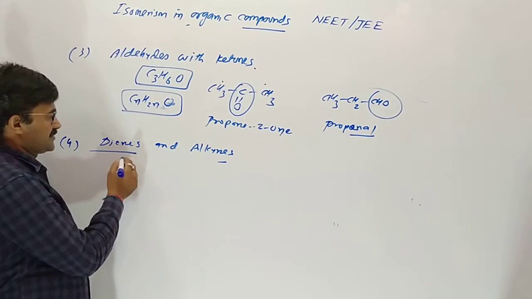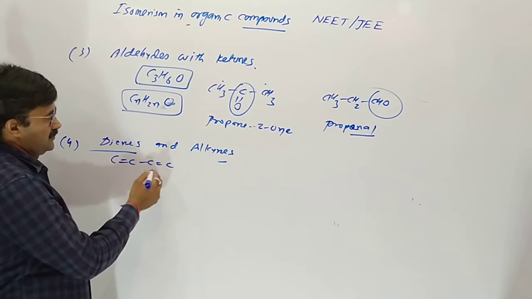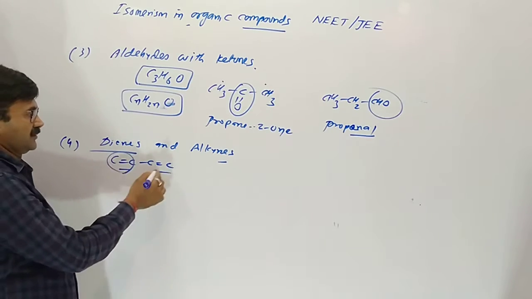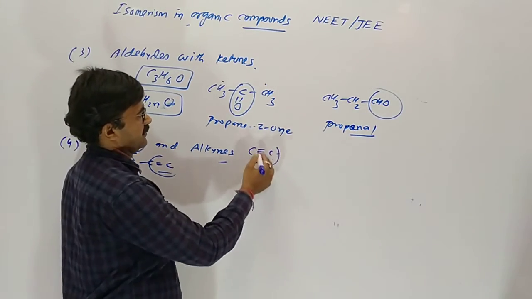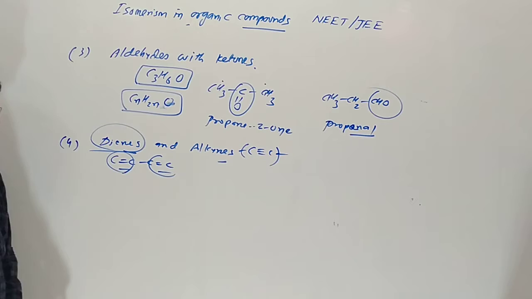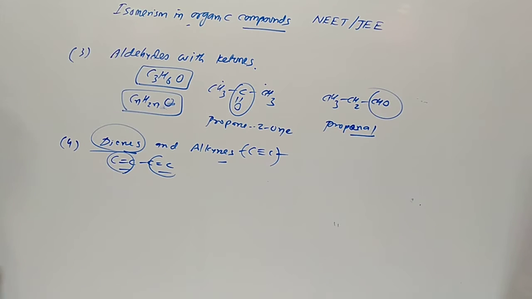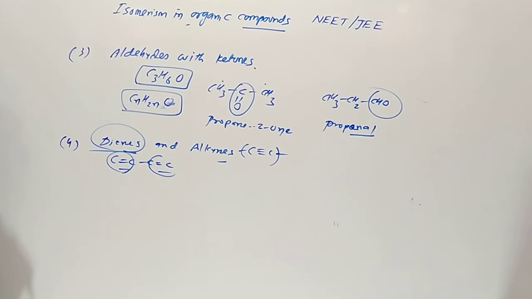Now dienes means there should be two double bonds in the compound. Alkyne means a compound having a triple bond. So generally dienes give isomers with alkynes.